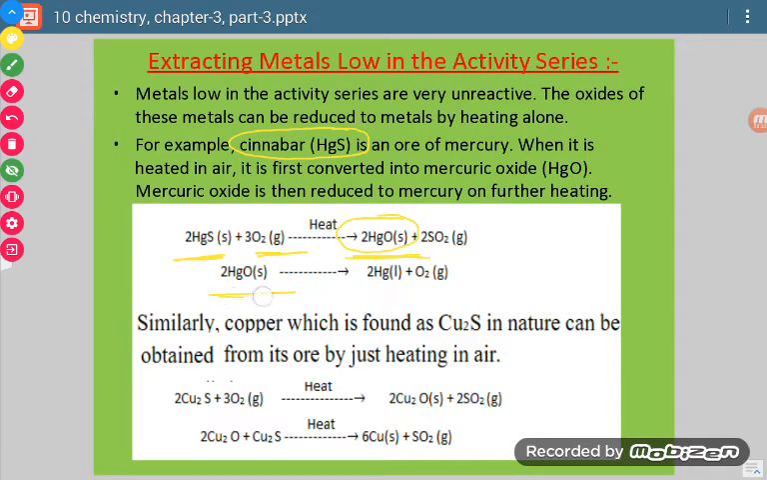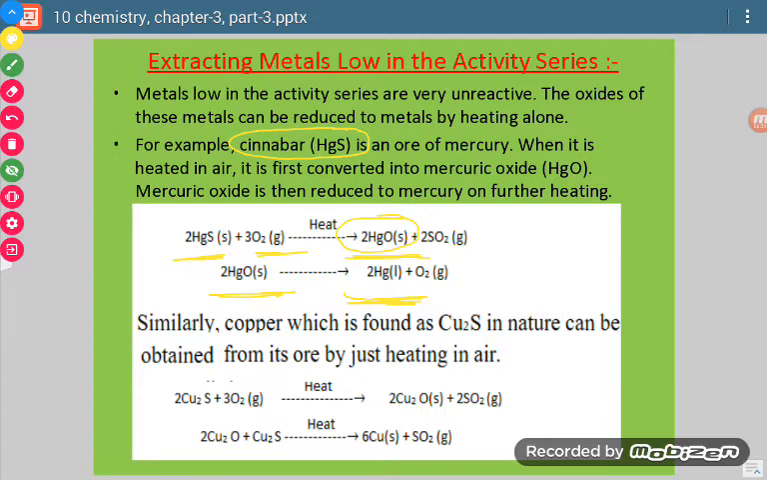Now the oxide of mercury undergoes reduction. Reduction means, in this case, loss of oxygen. So there is formation of mercury. So in the case of cinnabar, when we have to extract mercury, we simply heat it in the presence of air, and then its oxide is formed. Then the oxide undergoes reduction, and then mercury is obtained.